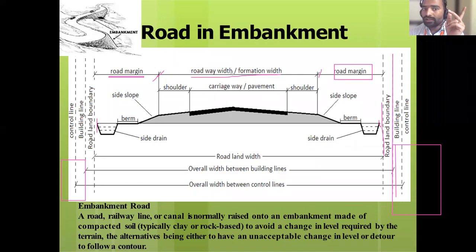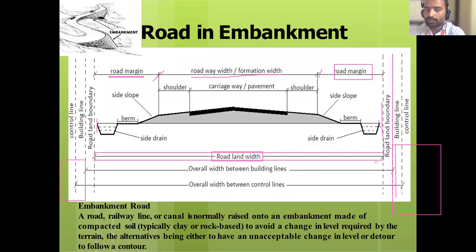One is roadway length and road margin. Are you getting? Yes, sir. Okay, so what is the road land? What is road land width? Total road land width is the distance between road land boundary line to road land boundary line. So from here to here it is called the road land boundary line. Correct? Road land width means the distance between road land boundary lines.